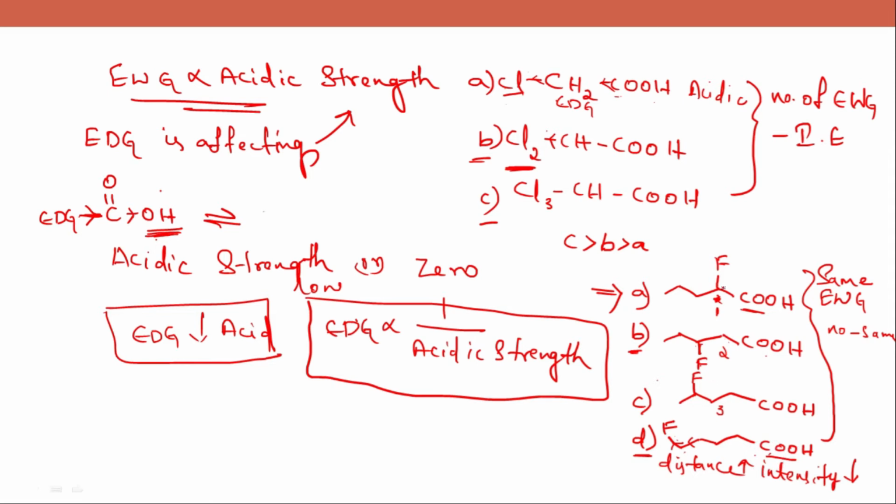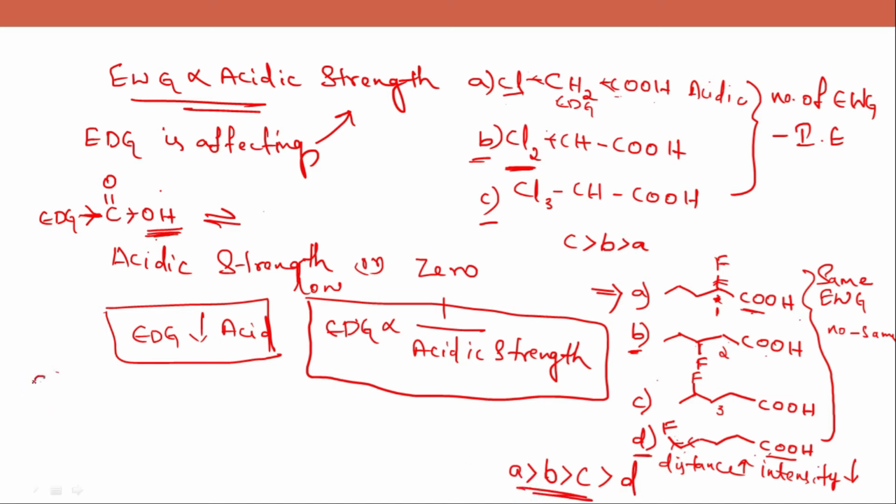And here it is withdrawing more strongly. When it is withdrawing more strongly, a stronger anion stabilization happens, and when the anion is more stable, the acid is stronger. Now the order of acidic strength will be: A has the greatest acidic strength, then B, then C, and last D. So this is the order.